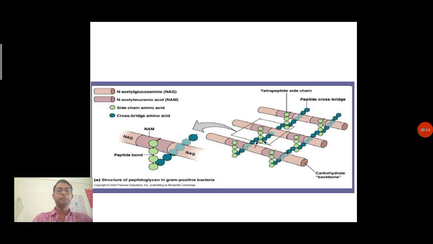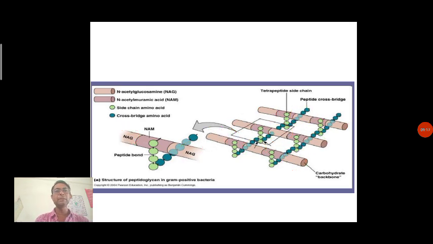So here you can see the peptidoglycan layer is there, and the side chain of peptide is also present. So here you can see the NAM and NAG, N-acetylglucosamine and N-acetylmuramic acid. They are present in an alternating structure, and along with this you can see there is the presence of cross bridges of amino acid and side chains of amino acid. So in this way this particular structure gets intermingled with each other, and they provide rigidity to the cell wall.